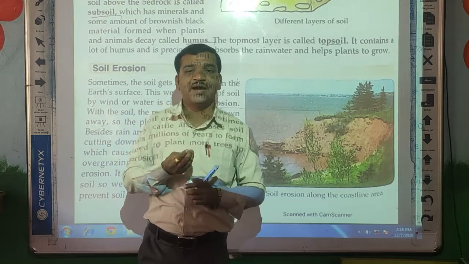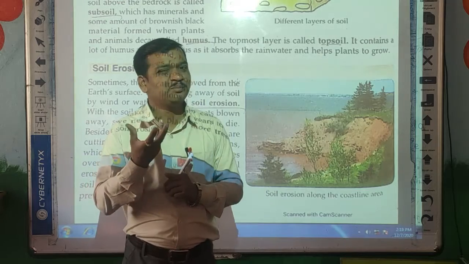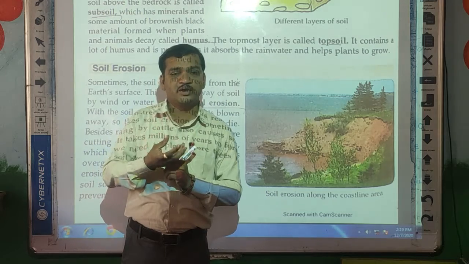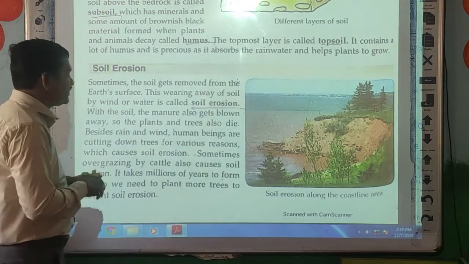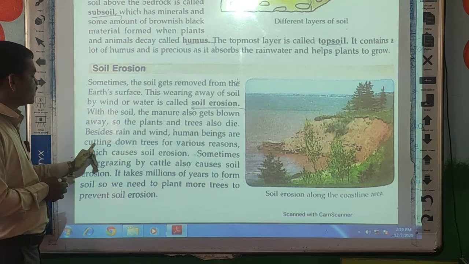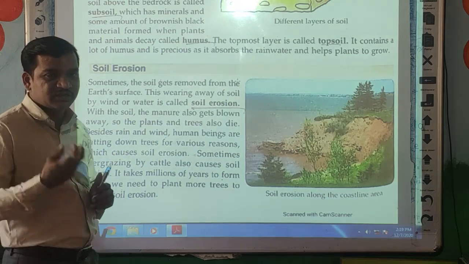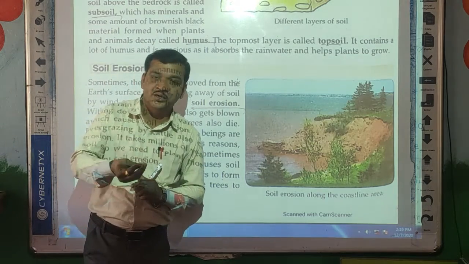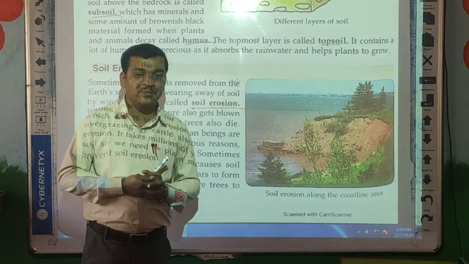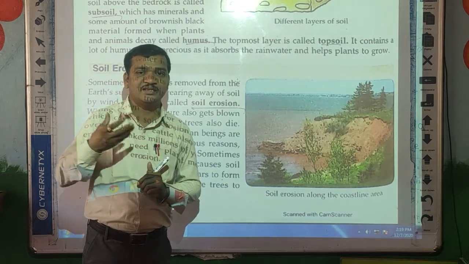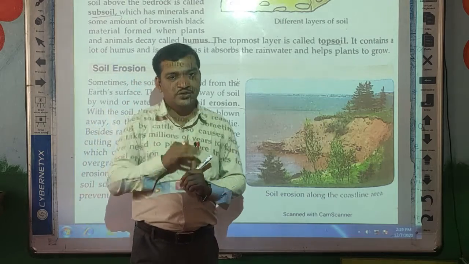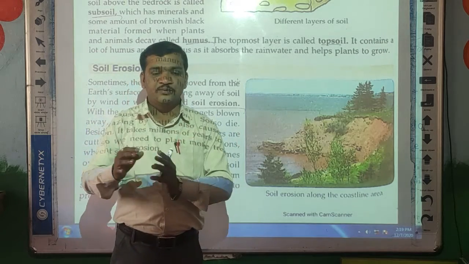So what are the reasons behind this soil erosion? The simple reasons are these. Human beings cut down trees for various reasons, like construction, and sometimes we cut trees for fuel, yes or no? Especially village people, they cut the trees because they don't get cylinders and stoves, because their economic condition is too poor. So they use wood as fuel.